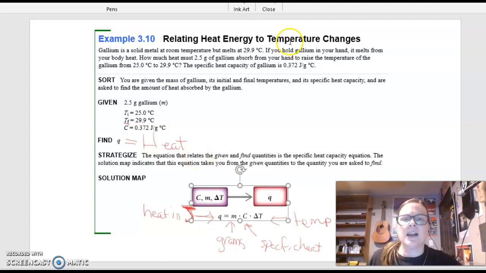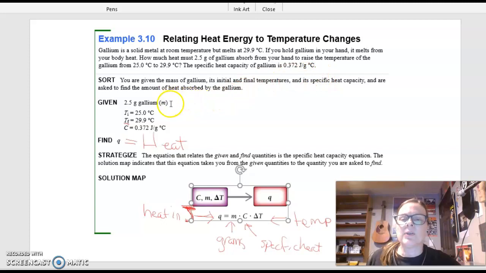Okay, relating heat energy to temperature changes. Gallium is a solid metal at room temperature, but melts at 29.9 degrees Celsius. If you hold gallium in your hand, it melts from your body heat. How much heat must 2.5 grams of gallium absorb from your hand to raise the temperature of gallium from 25 degrees Celsius to 29.9 degrees Celsius? The specific heat of gallium is this.